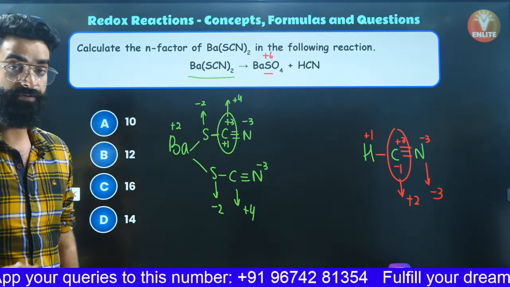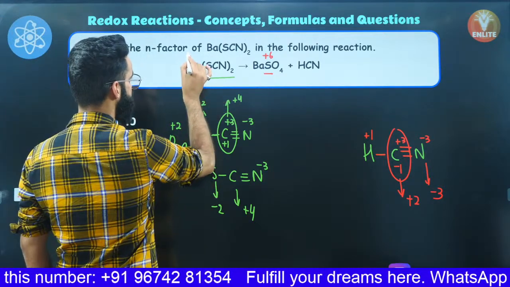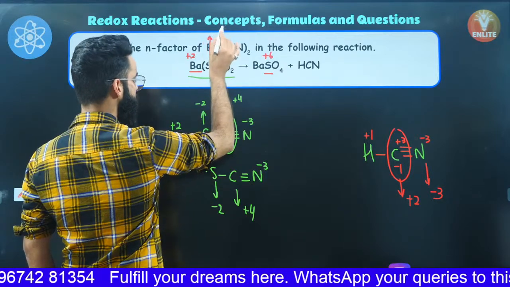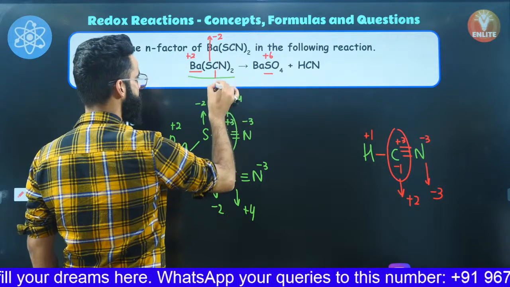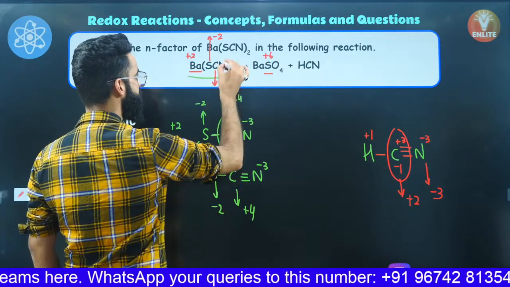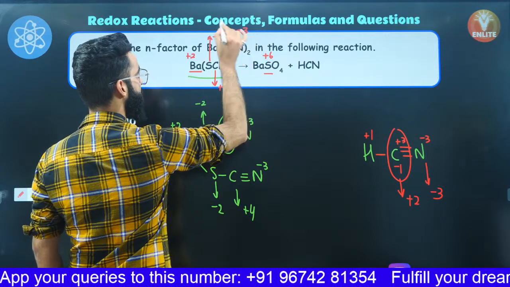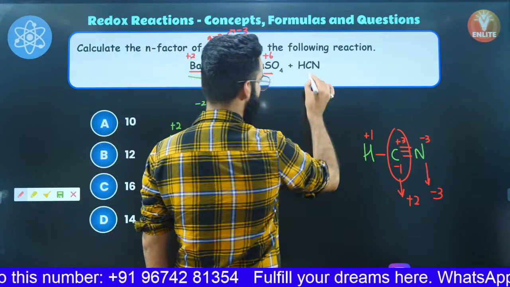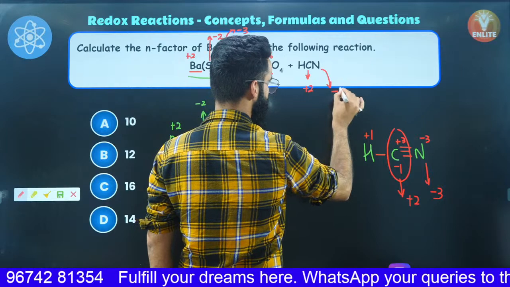Now check out carefully what I'm going to talk about. See guys, barium is showing the oxidation state of +2, right? Sulfur is showing the oxidation state of -2, right? Carbon is showing the oxidation state of +4, and nitrogen is showing the oxidation state of -3, right? Now this sulfur over here is showing the oxidation state of +6. This carbon right here is showing the oxidation state of +2, and nitrogen is showing the oxidation state of -3.